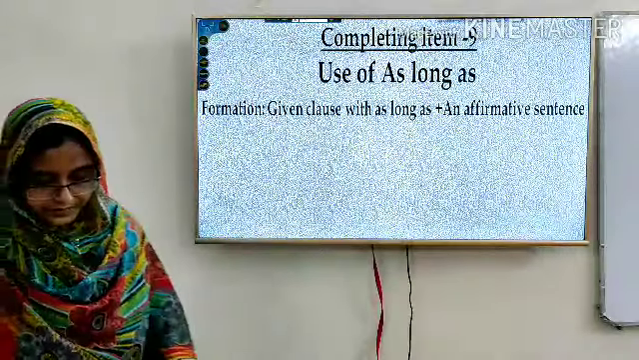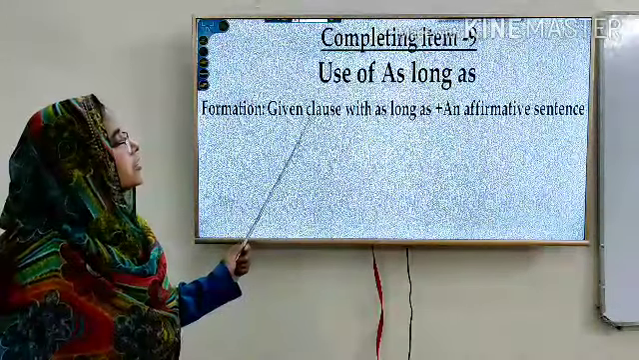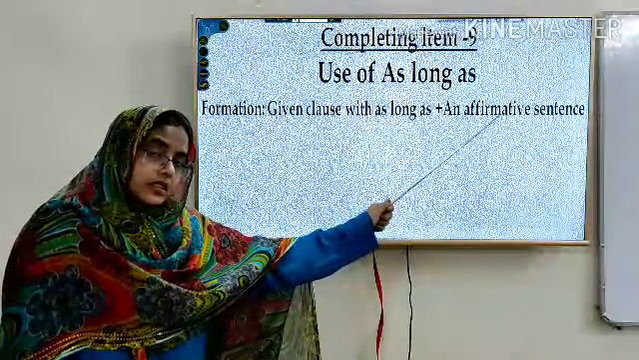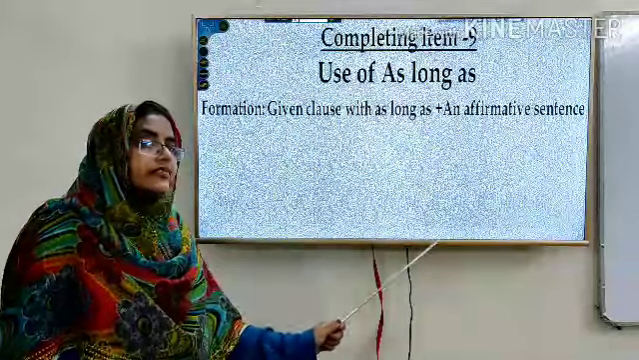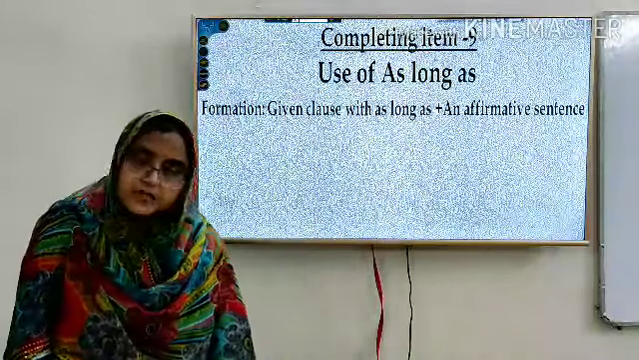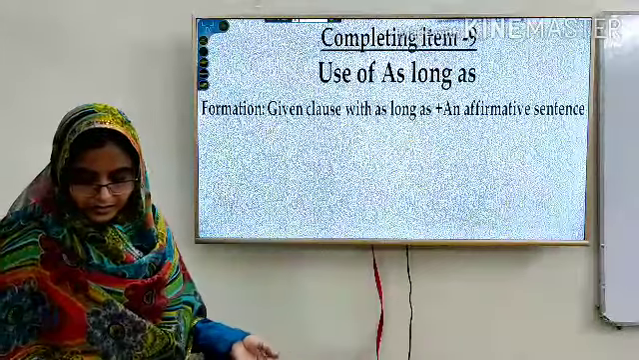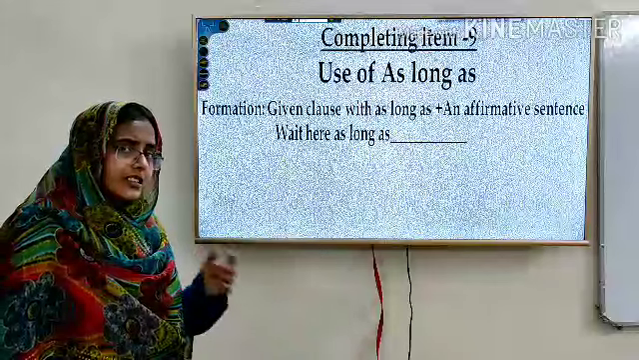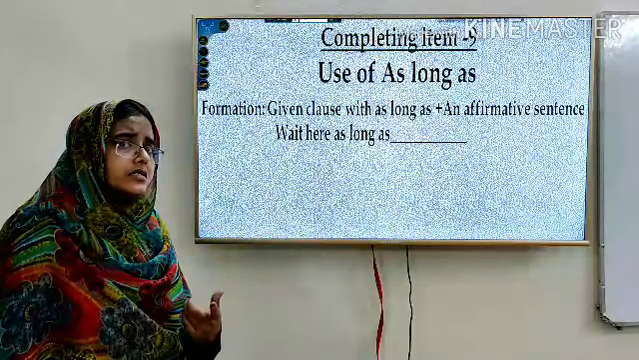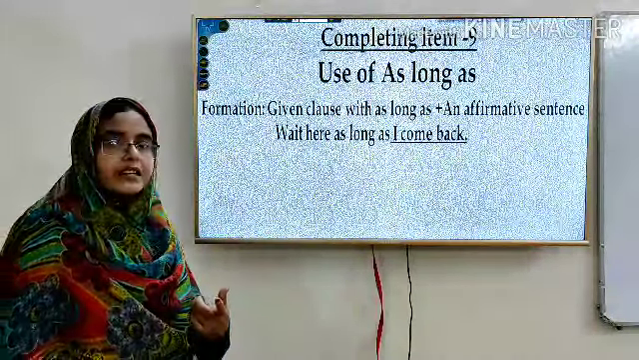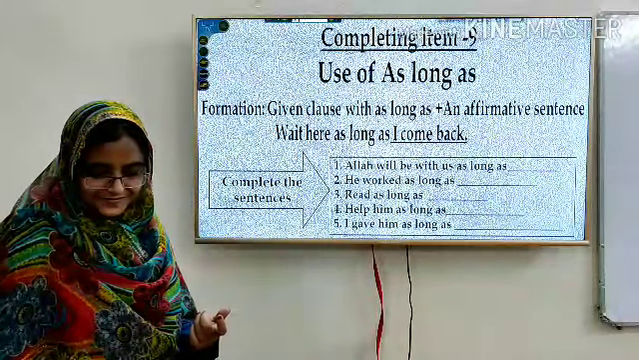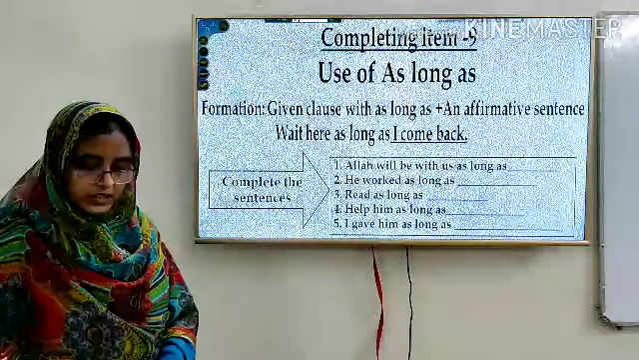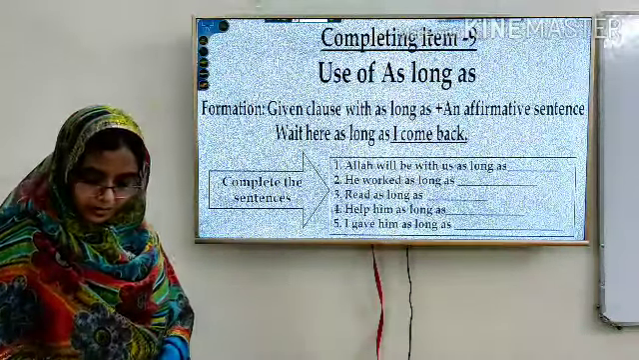As long as. Here also, given the clause as long as, an affirmative sentence. So, dear learners, keep in mind, an affirmative sentence, and the sentence must be relevant to the given clause. Wait here as long as, guess what will be the rest? Come back. So, lots of activities you will get here to complete at home.